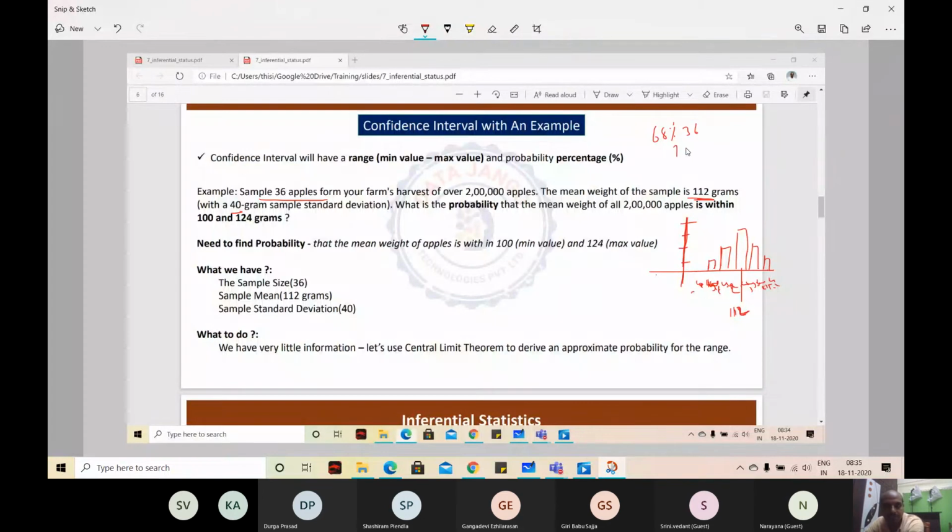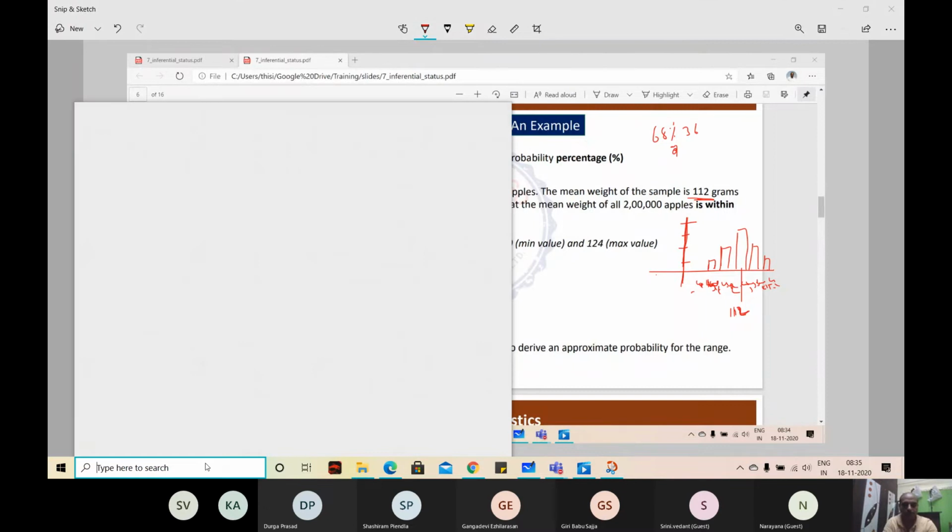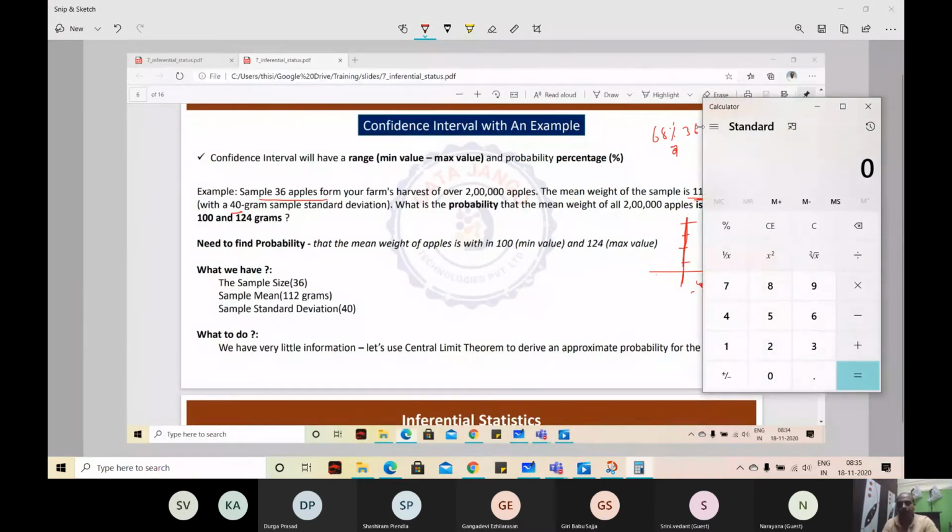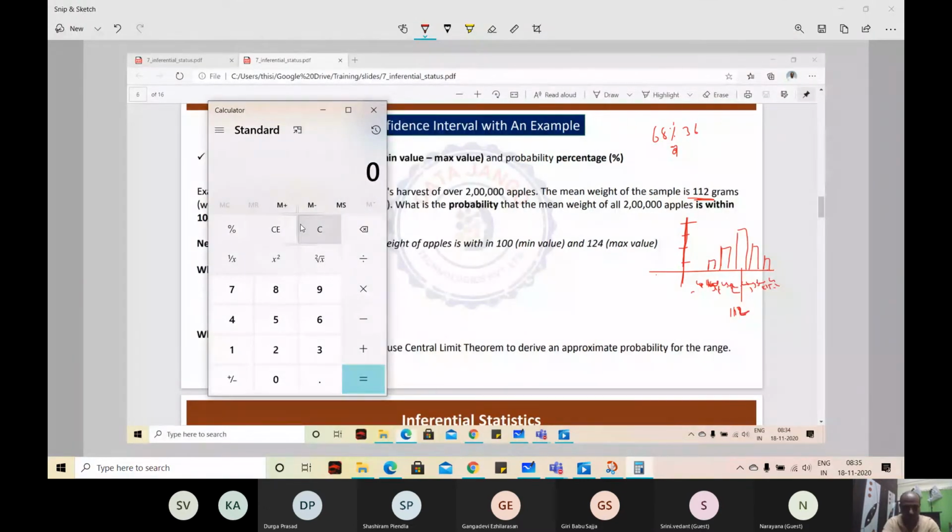68% of 36 is how much? Let me calculate. 3 sigma rule. I am trying to reiterate that 3 sigma rule one more time so that you will remember well. 68 into 36 divided by 100. Why am I calculating this? Anybody can tell me? 68% of 36 apples. So how many apples fall in that range? Within one standard deviation.